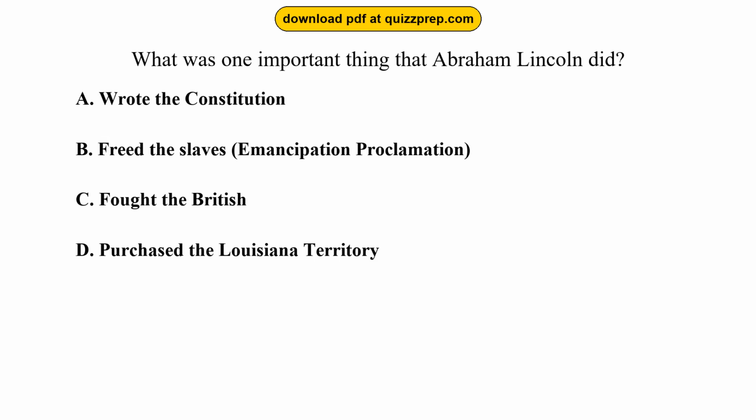What was one important thing that Abraham Lincoln did? Option A. Wrote the Constitution. Option B. Freed the slaves, Emancipation Proclamation. Option C. Fought the British. Option D. Purchased the Louisiana Territory.